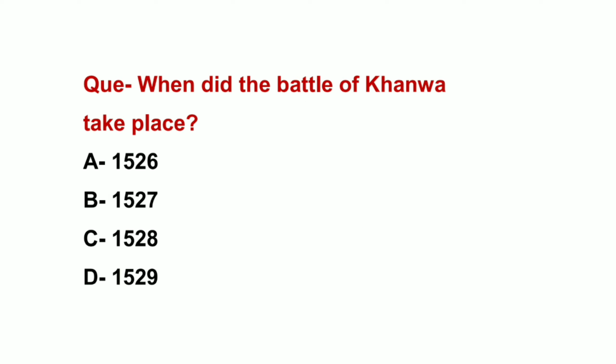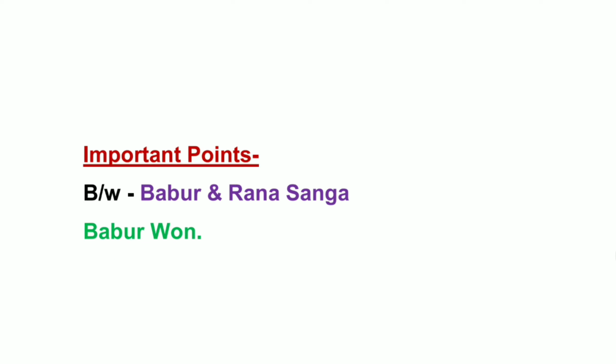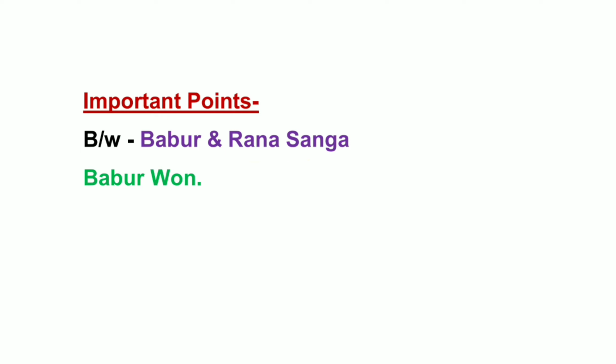When did the Battle of Khanwa take place? The right answer is option B, 1527 AD, between Babur and Rana Sanga. The Battle of Khanwa was fought between Babur and Rana Sanga, and Babur won this battle. So remember this. Next question.